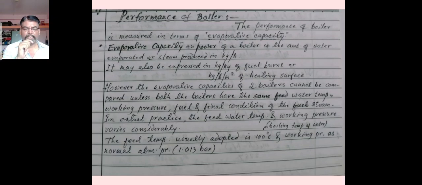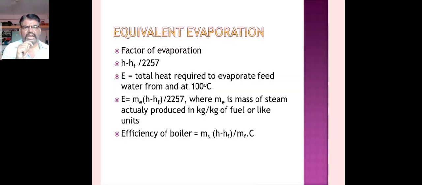However, the evaporative capacities of any two boilers cannot be compared unless both boilers have the same feed water temperature, same working pressure, same fuel and final condition of the steam. So it may differ from one to another. The temperature is around 100 degrees Celsius, the boiling temperature of the water, and the working pressure is the normal atmospheric pressure, that is 1.013 bar.